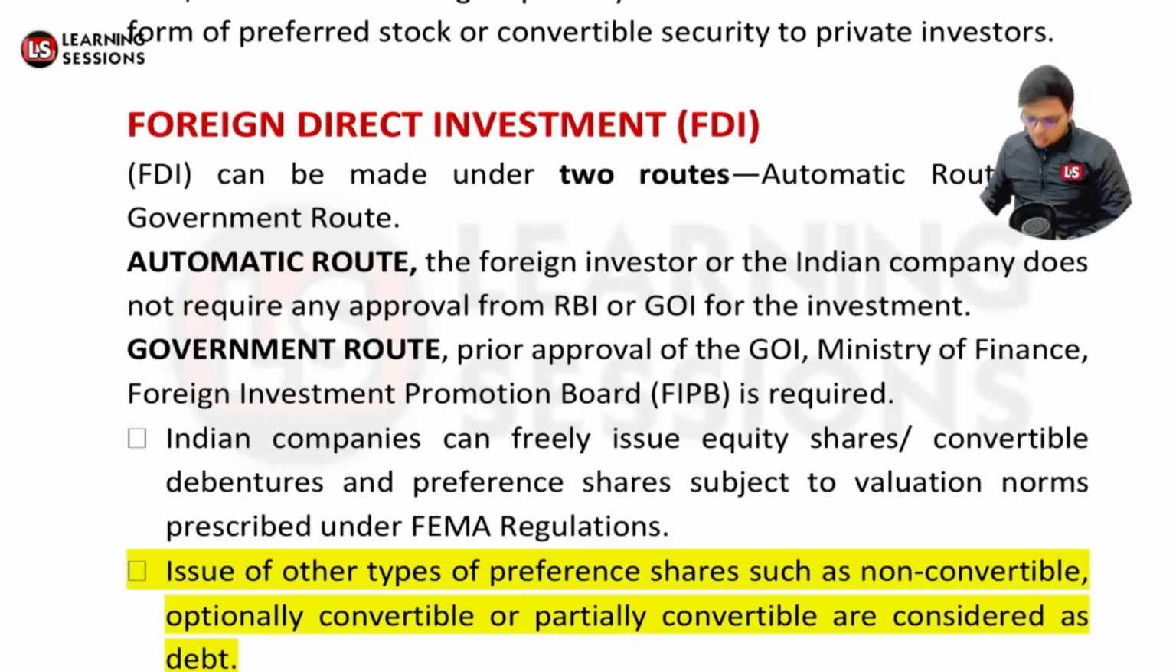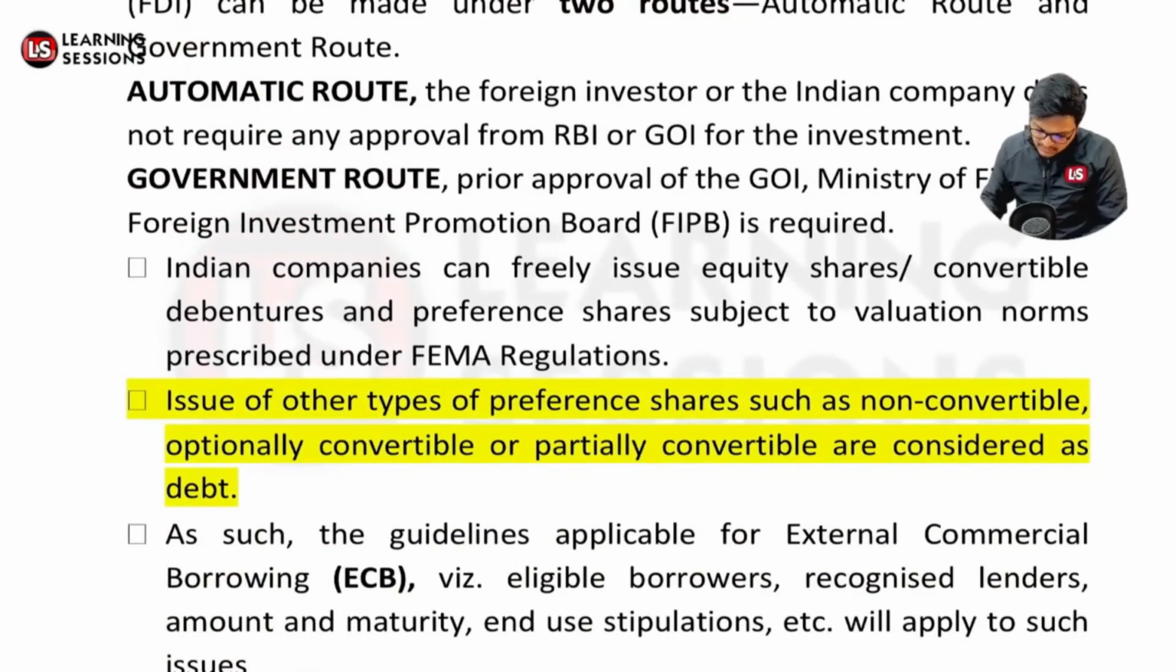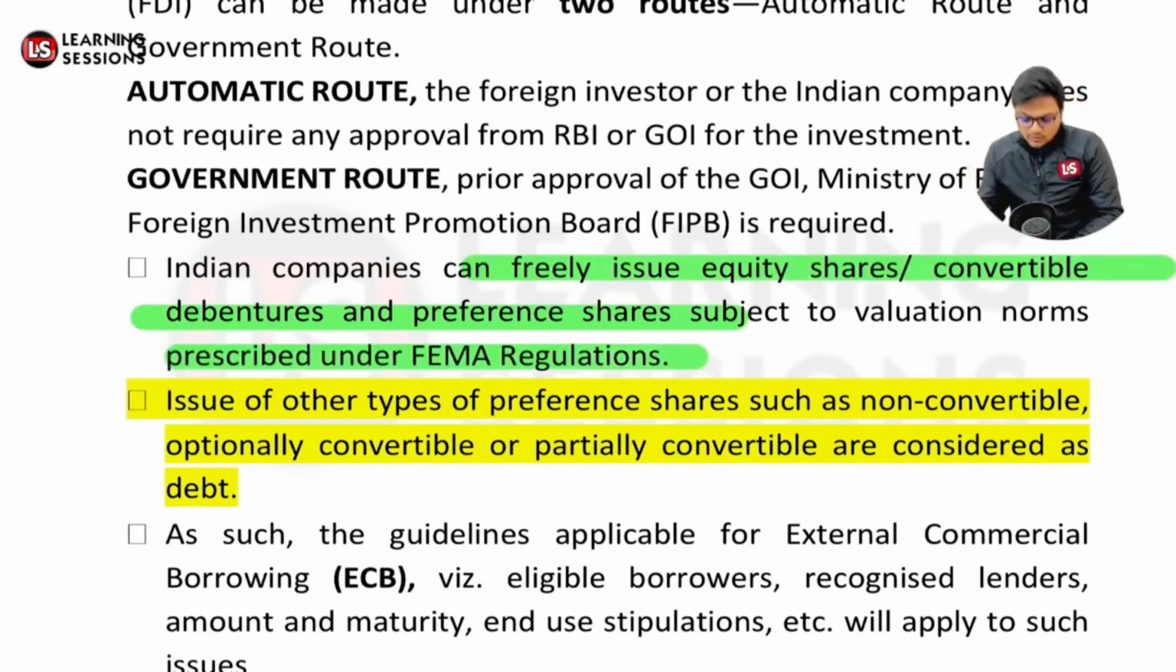So Indian companies can freely issue shares, convertible debentures or preference shares subject to the valuation prescribed by the FEMA regulations. Now FEMA is what? It is the Foreign Exchange Management Act. As per whatsoever regulations are there, you need to follow that, and further you can be issuing the same, whatever the instrument you want to issue.